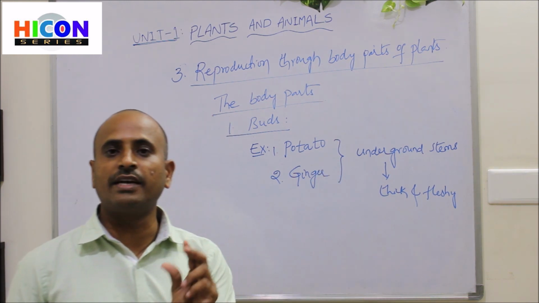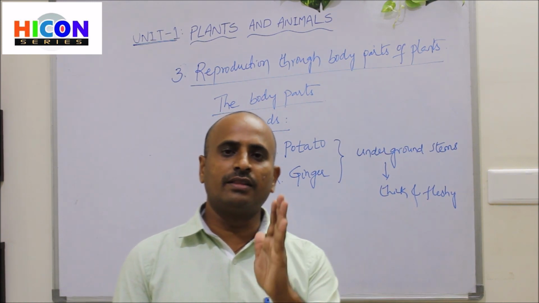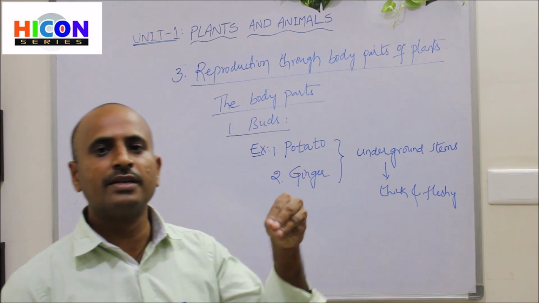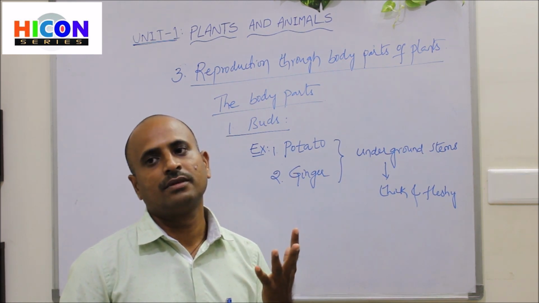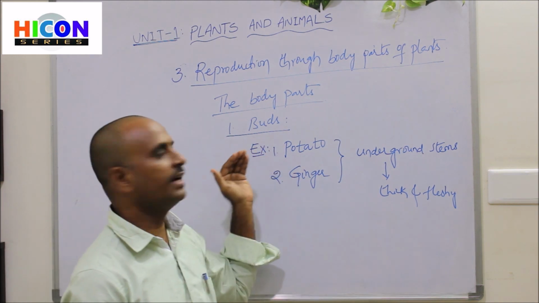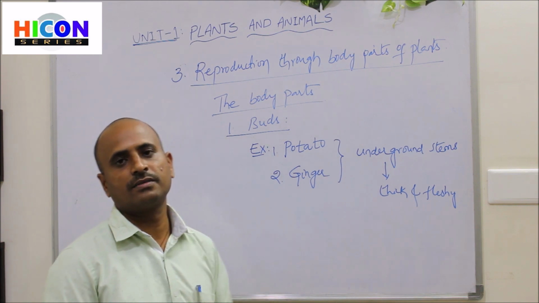And these stems contain small buds. If you cut the buds and plant them in the soil, then you will get new plants. So these are the examples for the plants which can reproduce new plants from buds.